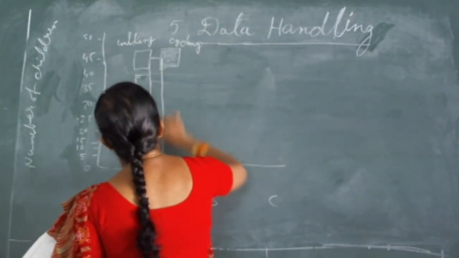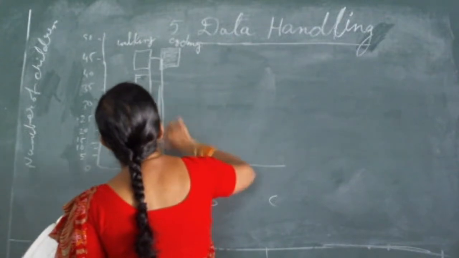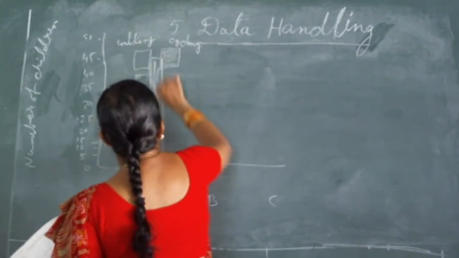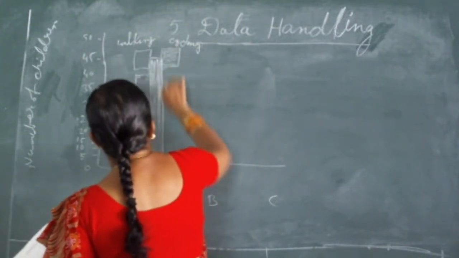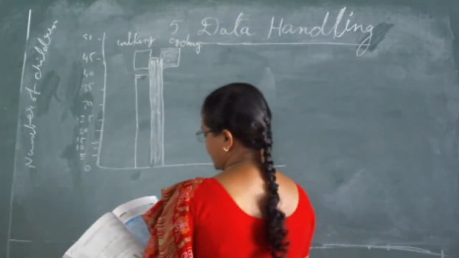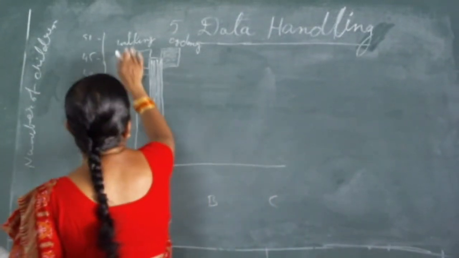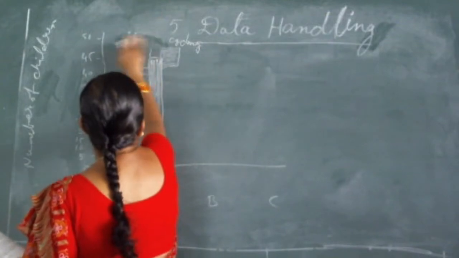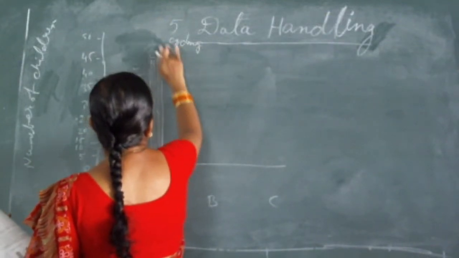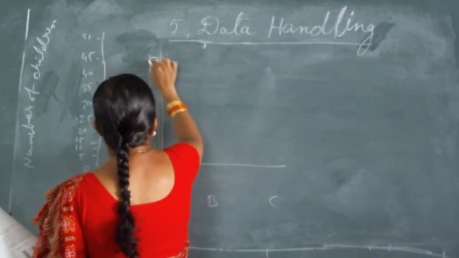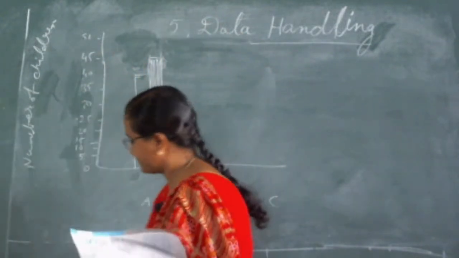Shaded portion is the cycling and blank portion represents the walking. Understand or not? So in the same way, here 50 as well, we can show this data in this way.